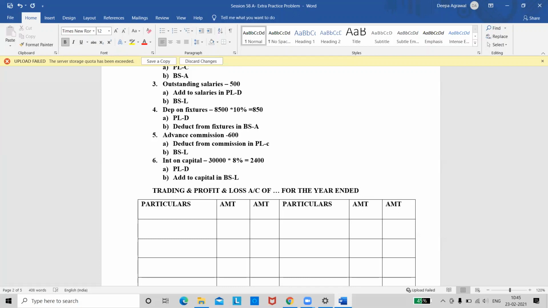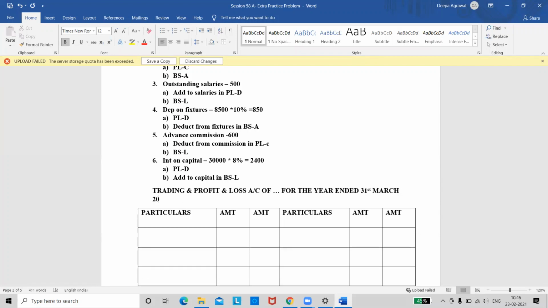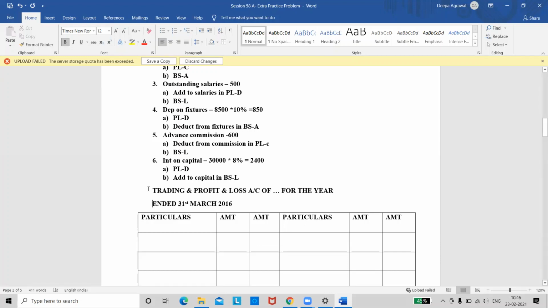The ones who have finished, quickly draw your pro forma and leave 3 dots at the place of name because name is not given. The ones who have finished can start doing. Start with the first entry. I'm just waiting for a minute because 2 of them are writing here.